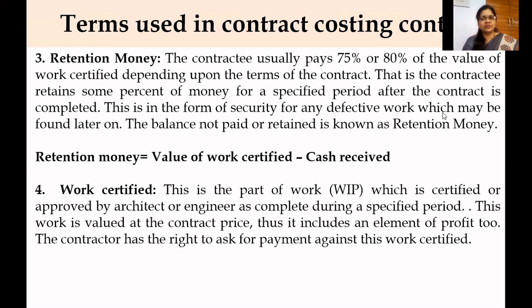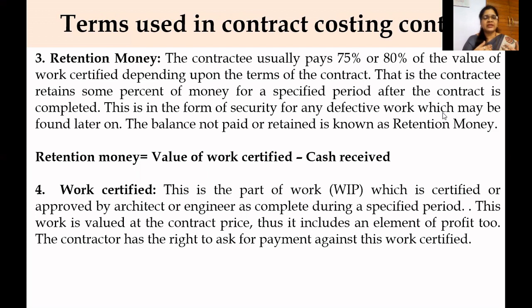He will not pay it to the contractor, because after completion of the contract, in some cases, there may be some defective work. In the form of security, the contractee will retain some percent of money, 10 to 15% of money, without paying it to the contractor after the completion of the contract.